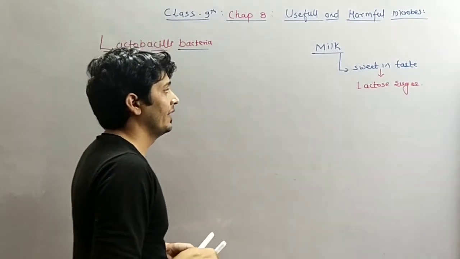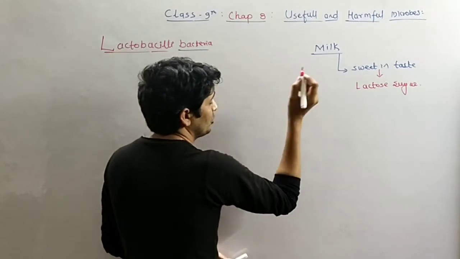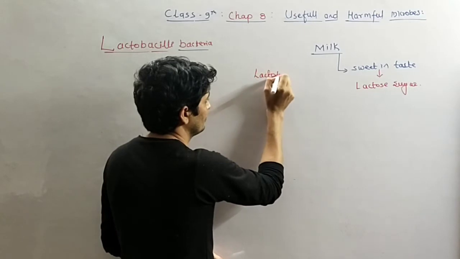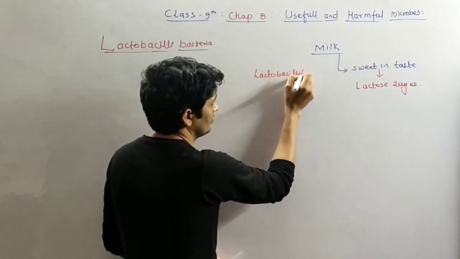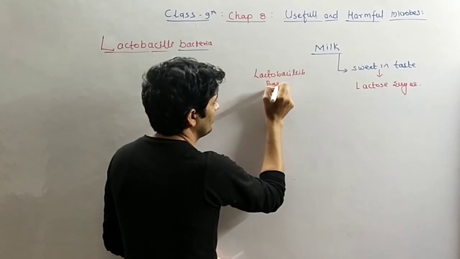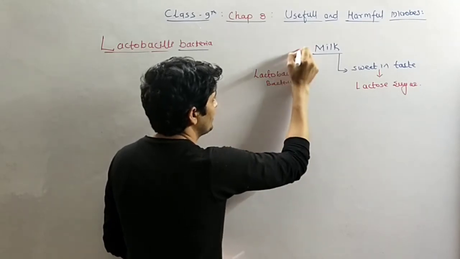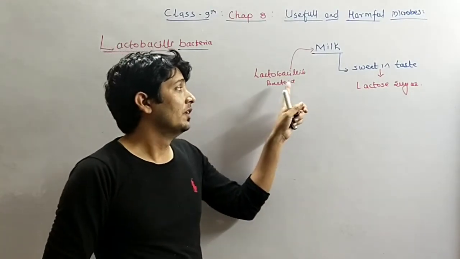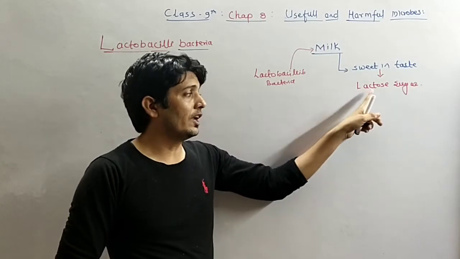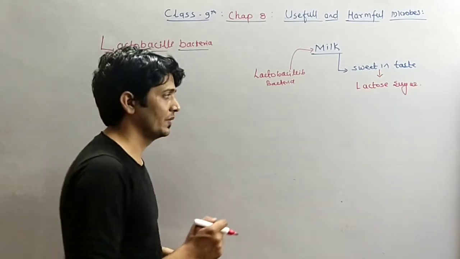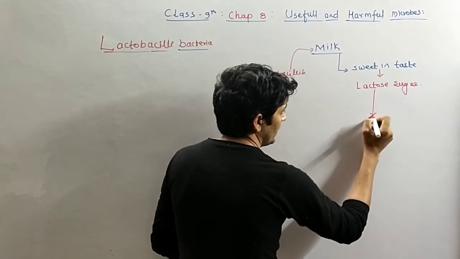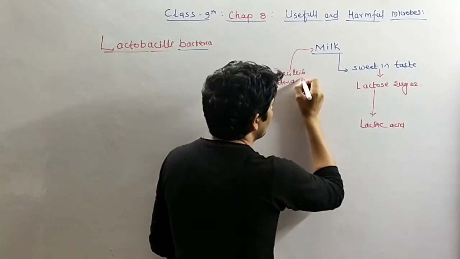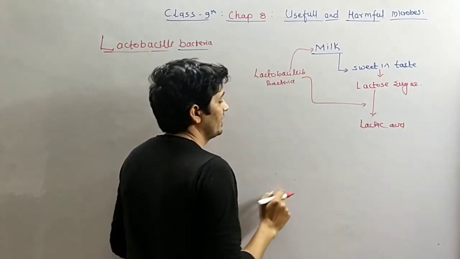In milk, lactobacilli bacteria are also present. Due to the effect of the lactobacilli bacteria, lactose sugar is converted into lactic acid by the action of lactobacilli bacteria.